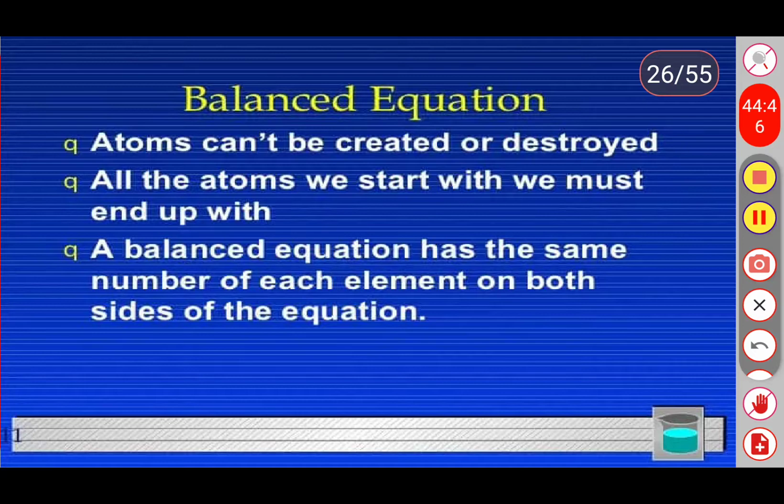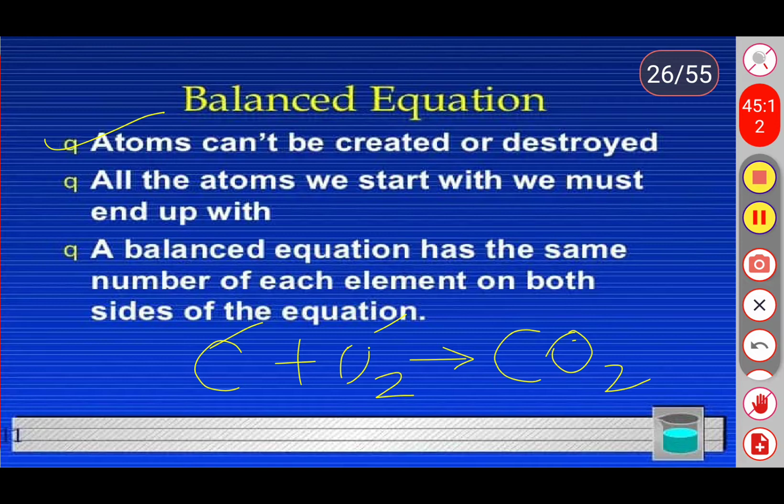So already, atoms cannot be created or destroyed. All the atoms we start with, we must end with these atoms only. For example, if I take carbon and oxygen, I'm going to combine these two and I get a product, carbon dioxide, right? So carbon and oxygen are the only two atoms combined together. Finally I get carbon dioxide as a product, that is nothing but a combination of carbon and oxygen.